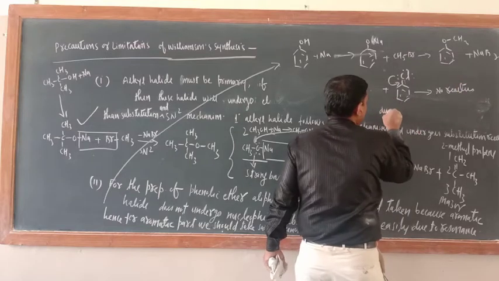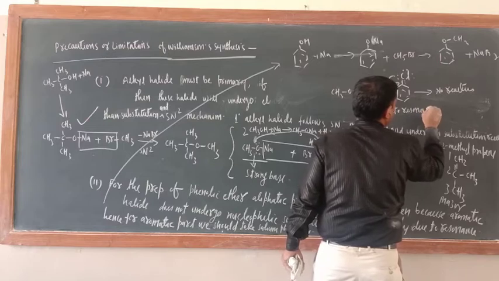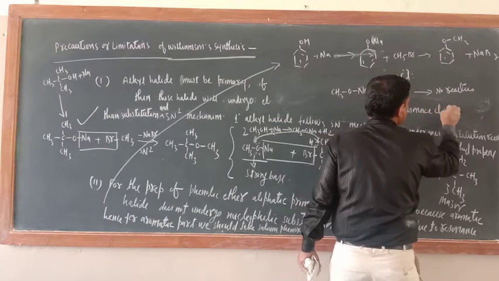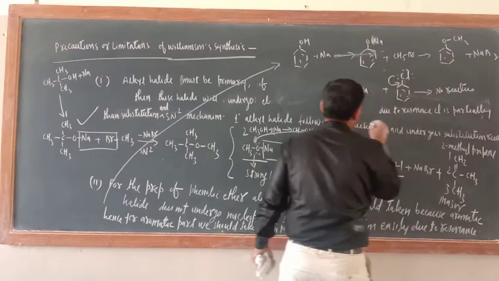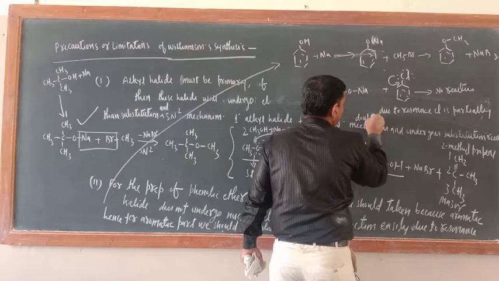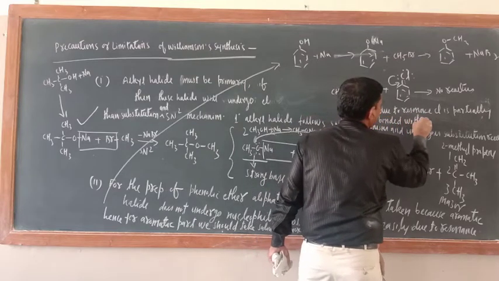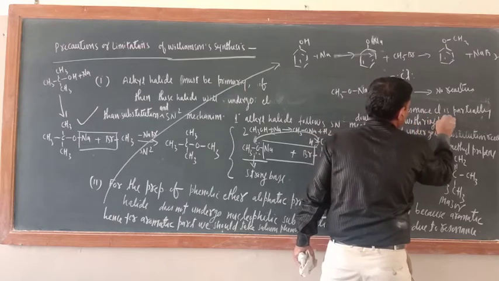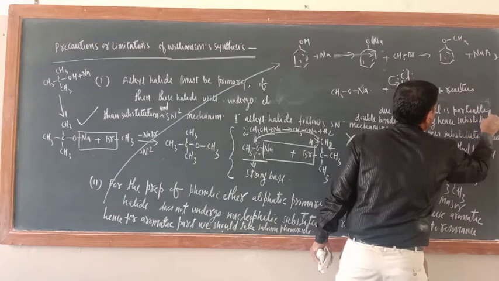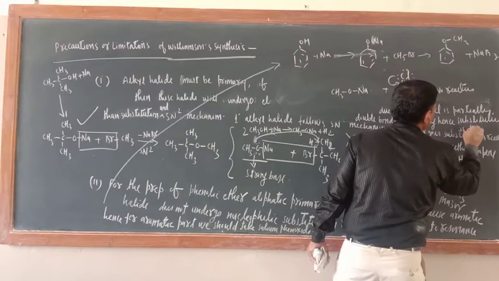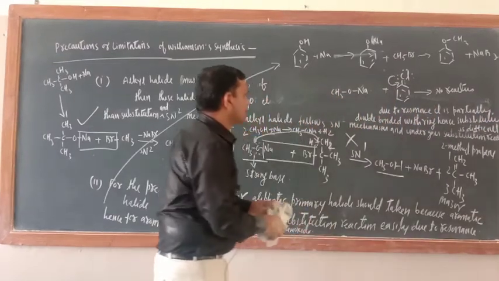Due to resonance, Cl is partially double bonded with the ring. Hence substitution is difficult. Okay, substitution is difficult. So this is also there.